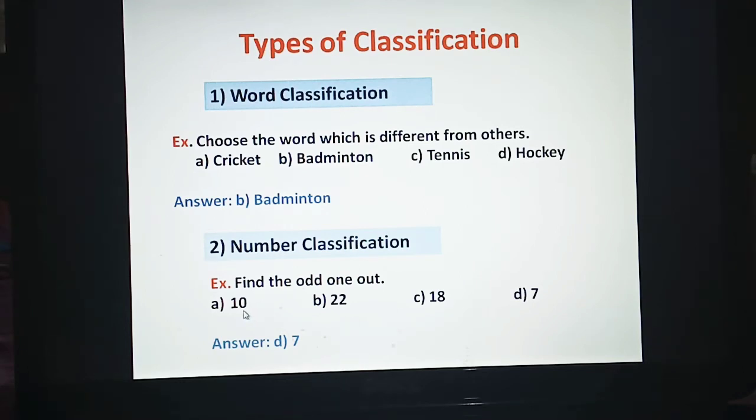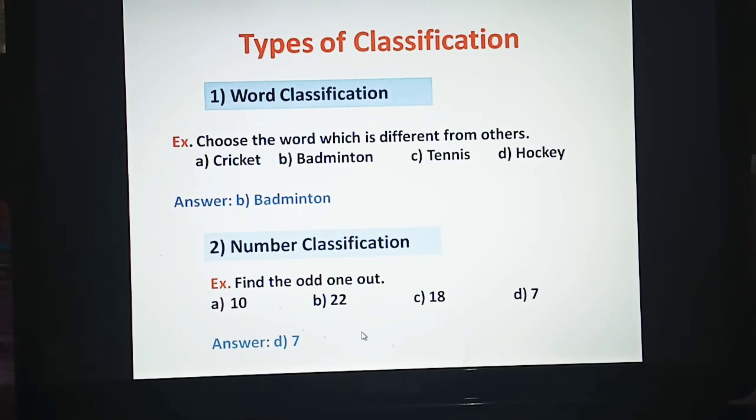We are given numbers 10, 22, 18 and 7. If you look at them carefully, you will see that these numbers 10, 22 and 18 are even, whereas the number 7 is an odd number. So this number 7 is the odd one out because it is not following the rule which is there in all other 3 numbers.